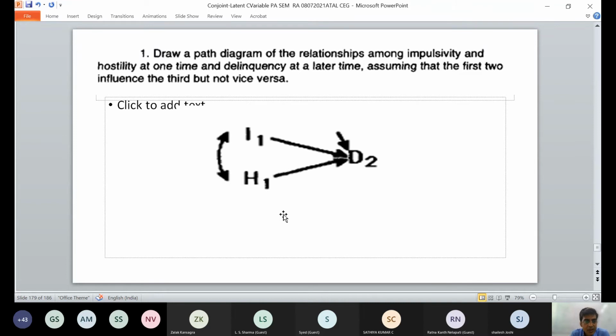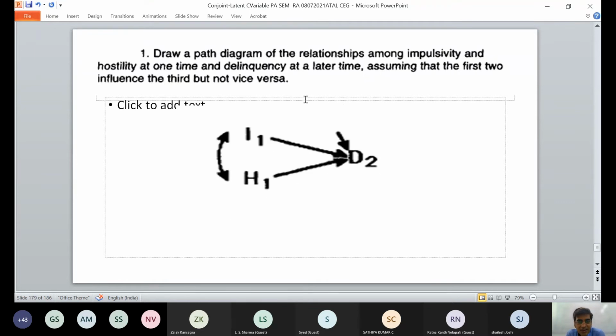What I am trying to say is, you need to draw a path diagram of the relationship among I, impulsivity, H, hostility, at one time, and delinquency at the later time.